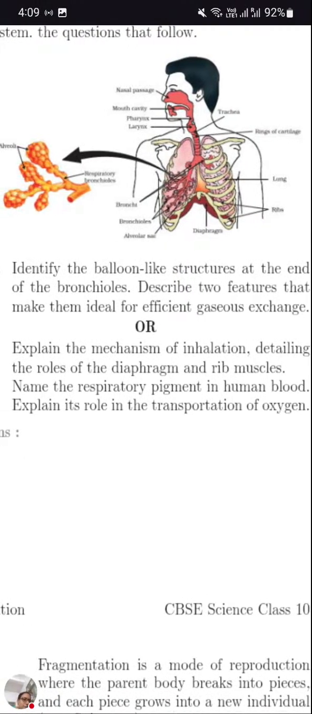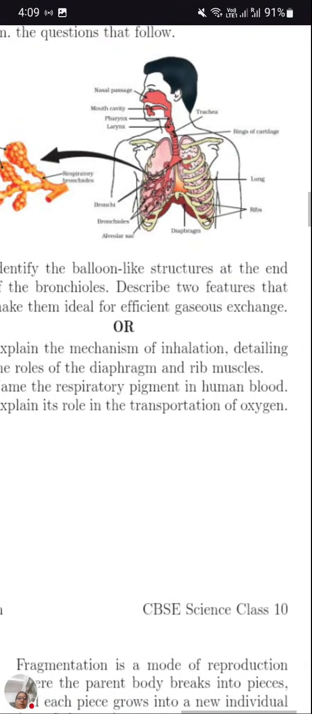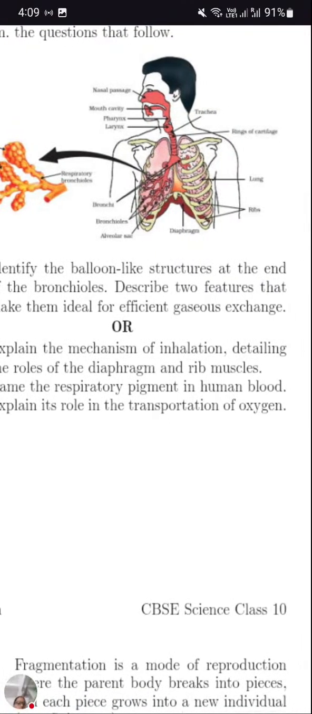So two pigments are there in your syllabus. One is the respiratory pigment which is present in the human body, that is hemoglobin, and in plants we have chlorophyll, which is a green pigment present in the plant body. So here we need to say about the respiratory pigment and explain the role of transportation of oxygen. Hemoglobin combines with oxygen and forms oxyhemoglobin, and then oxygen is transported in the form of that.